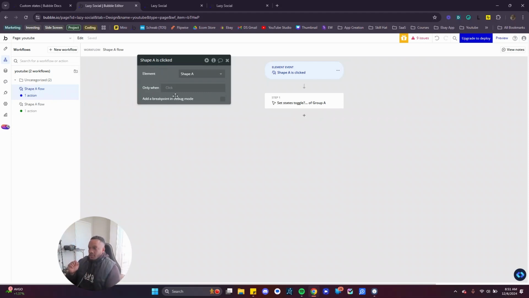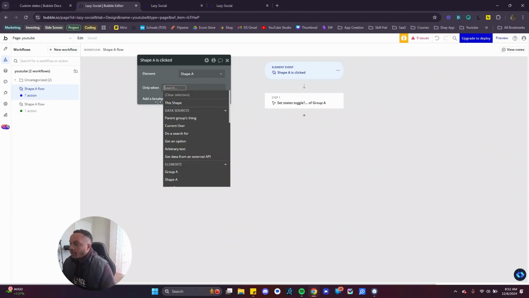This is going to be an only one statement, because only when this happens, this workflow will start running. If we do not have an only statement before the workflow, both workflows that we set up will try to activate at the same time, and it's going to cause a bug.